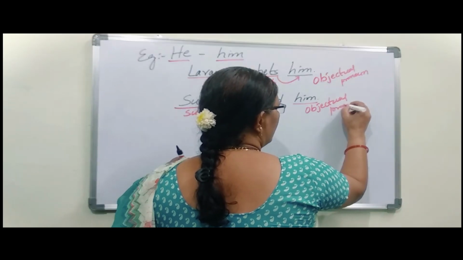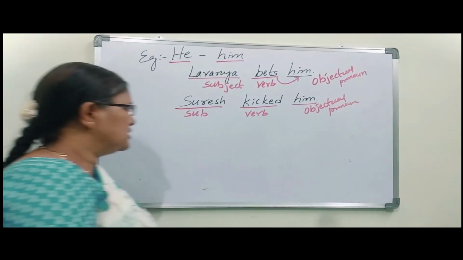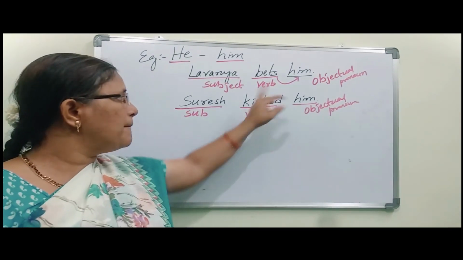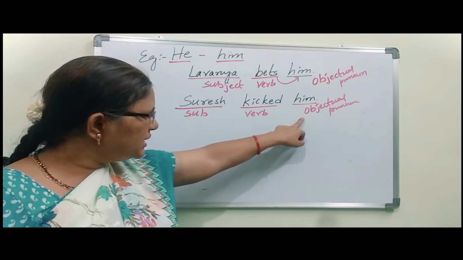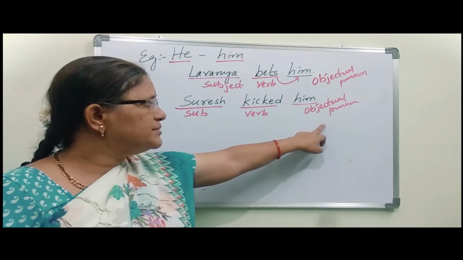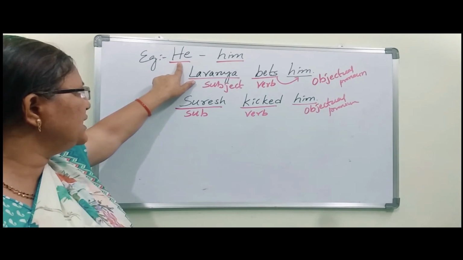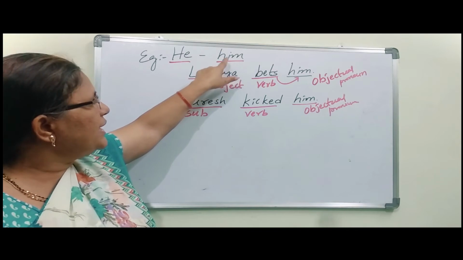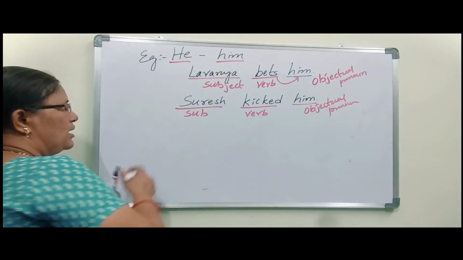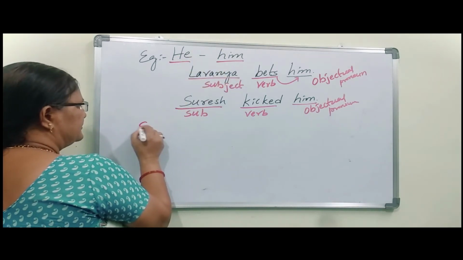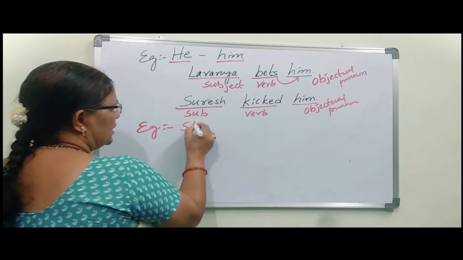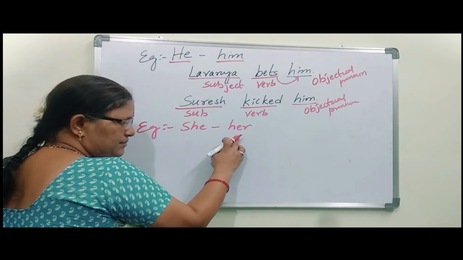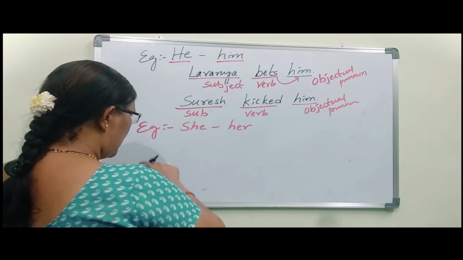Objectual pronoun. So here Suresh did some work, and that work happened on him. So that's why him comes under objectual pronoun. If he is there, it means in the place of object we have to write him. Okay. Next, she. She means subject. If it comes to the object place, it becomes her. Okay.